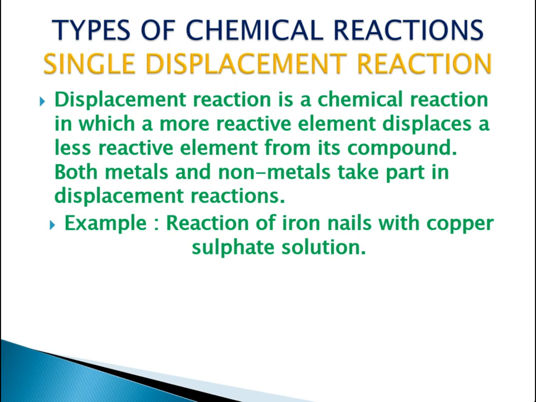We need to learn this table by heart, by which we will be able to solve single displacement reactions as well as double displacement reactions. This is a reaction which occurs in both metals and non-metals. Now, as an example, we can take it in the word equation only: the reaction of zinc with copper sulfate solution.